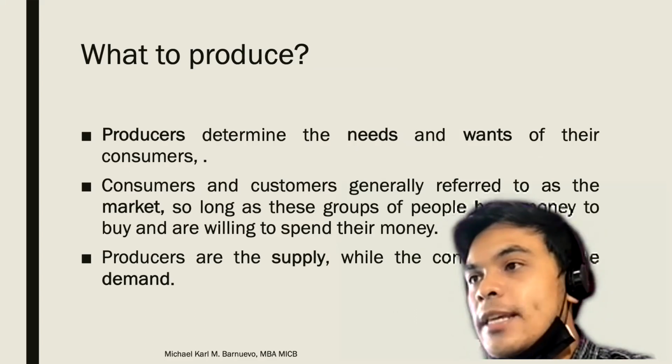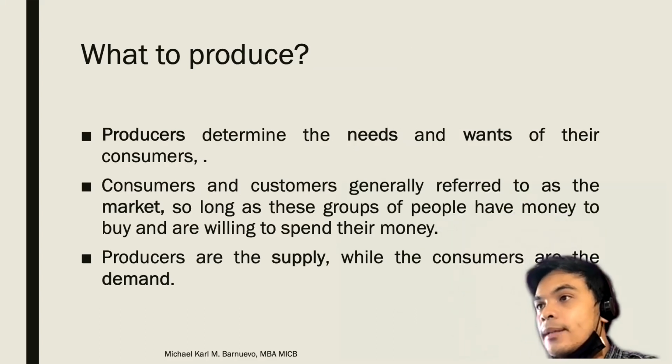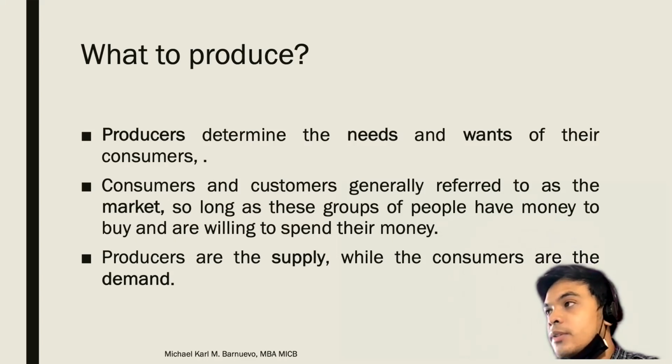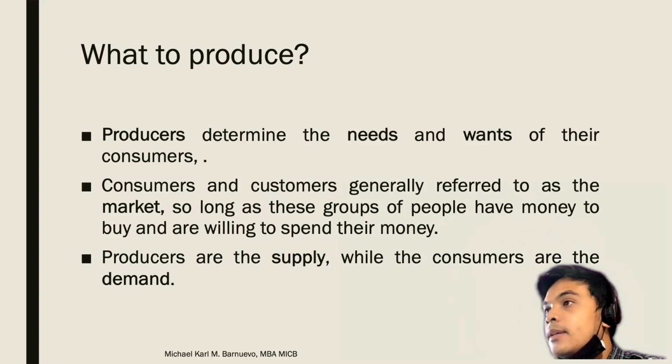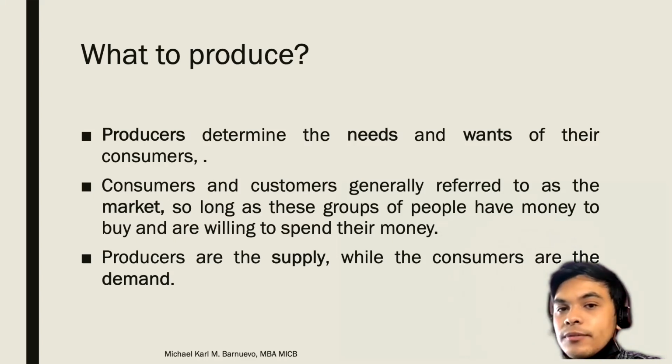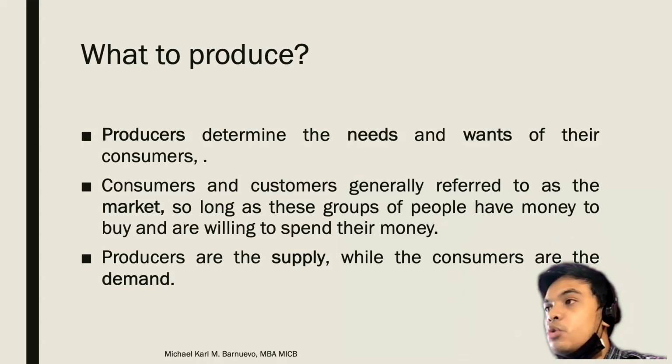As a business owner, this is something that we should answer. Producers determine the needs and wants of their consumers. We have already discussed this concept in the last chapter. We identify the needs and wants of the consumers before knowing what to produce. Consumers and customers are generally referred to as the market.